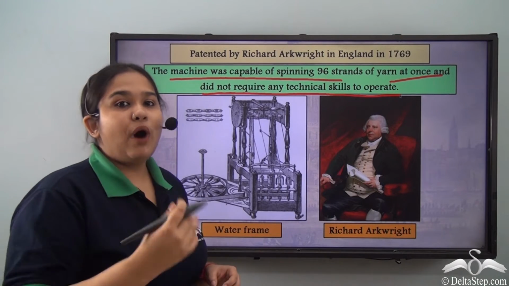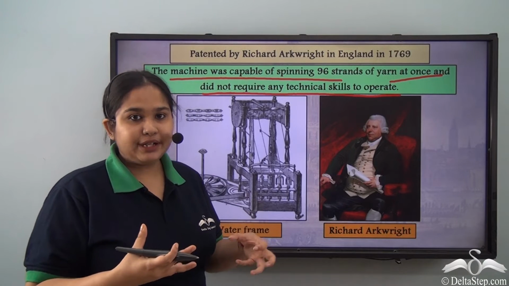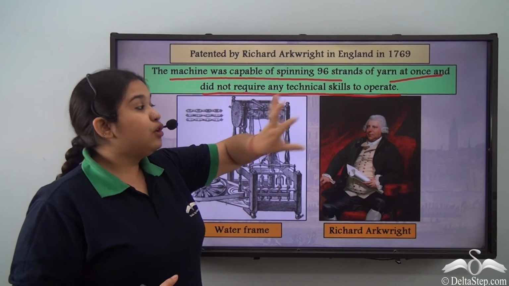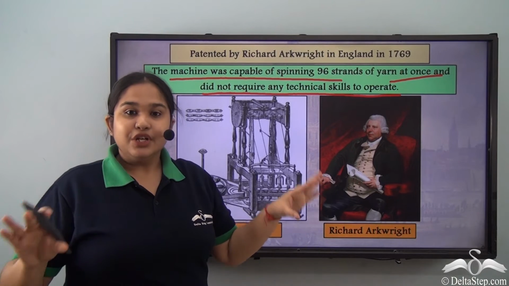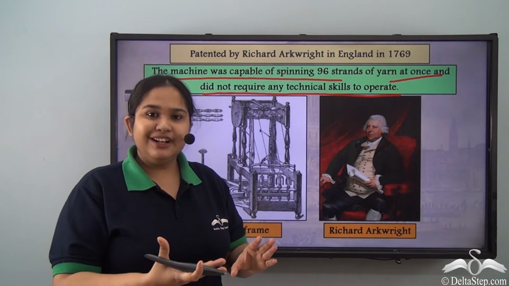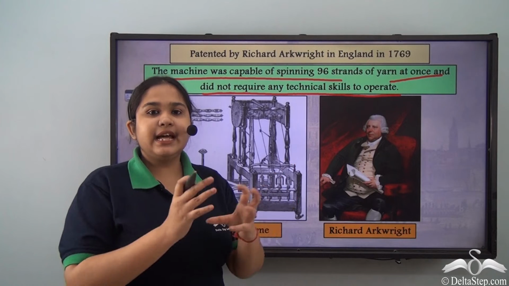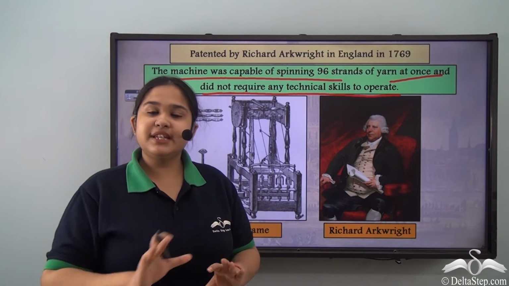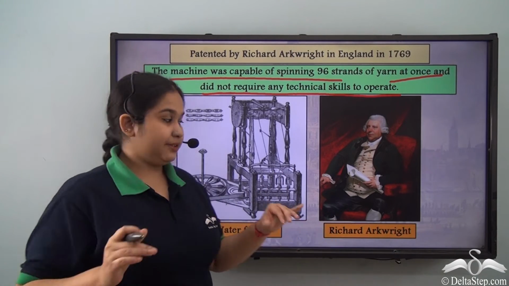So maybe one laborer could do it, because it was not labor intensive, and no technical skills were needed. It was just to operate the machine a little and to see that the machine works properly. Other than that, the spinning process was already automated.